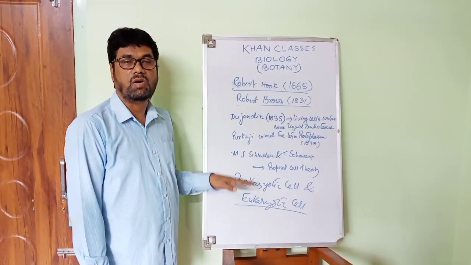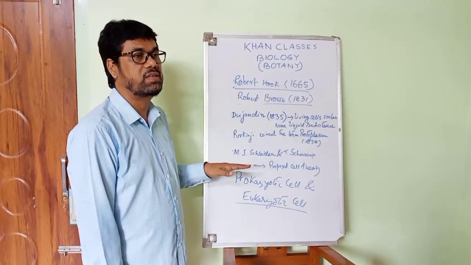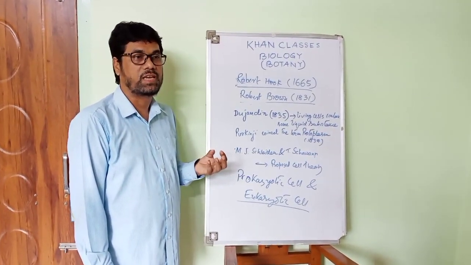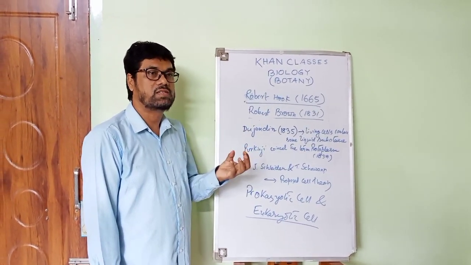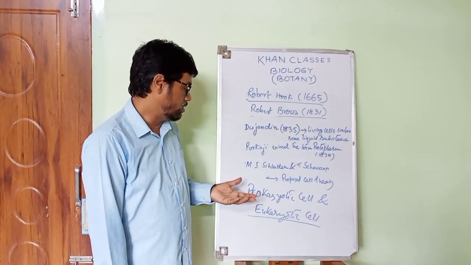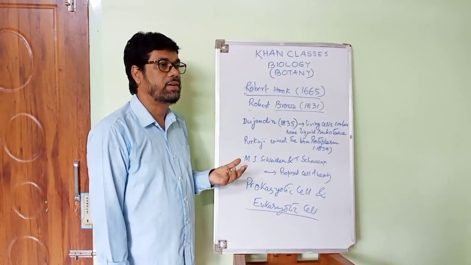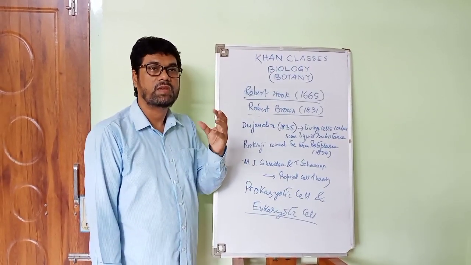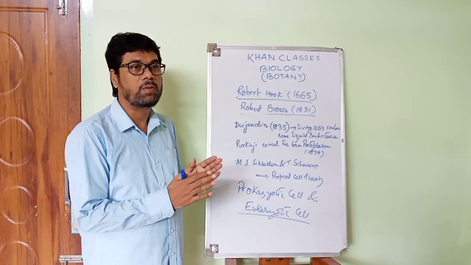In eukaryotic cells, all higher living plants and higher living animals are considered eukaryotic organisms, where you will find a complete development of a cell which contains all the important structures of the cell. A true nucleus is there, and all the other living components of the cell are also available. In an animal cell, you will find a true nucleus and protoplasm. The protoplasm is divided into two parts.